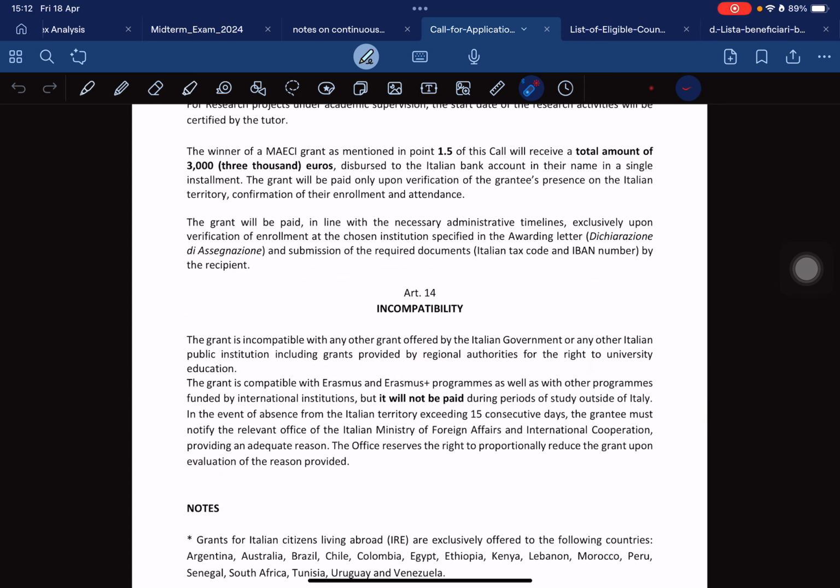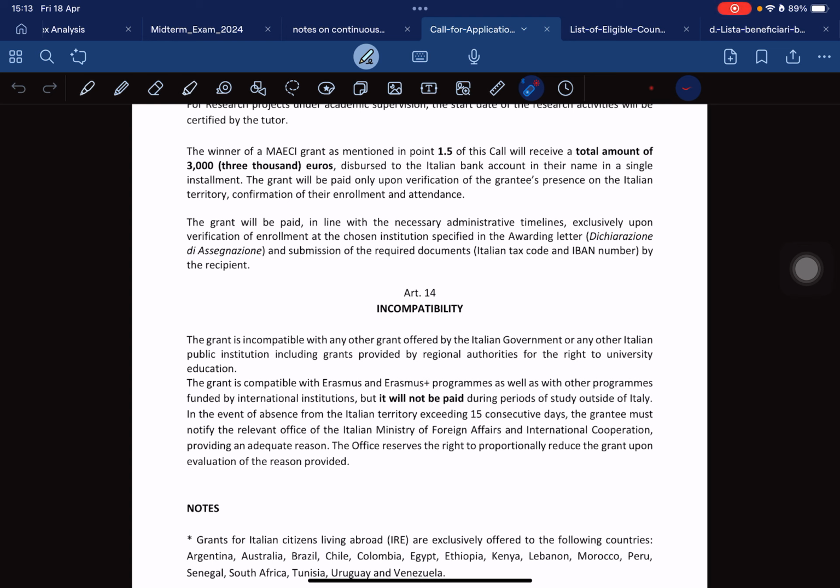And then again, it says that the grant is compatible with Erasmus and Erasmus Plus programs, as well as with other programs funded by international institutions. But it will not be paid during periods of study outside Italy. So with this scholarship, if you get it, you have to be in Italy. You can't go outside Italy. If you spend a month outside Italy, that month the money will not be paid.